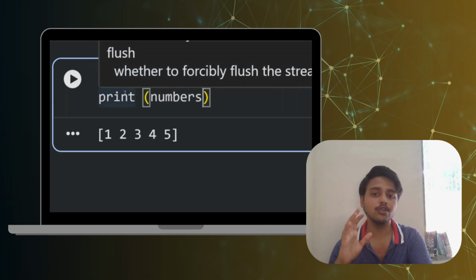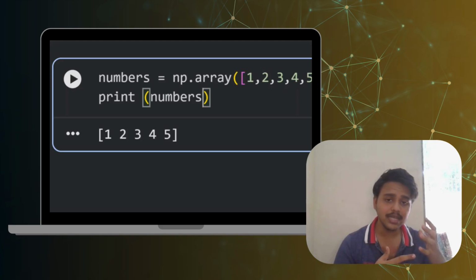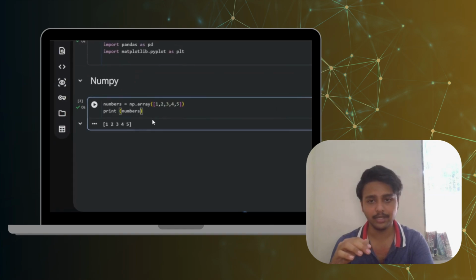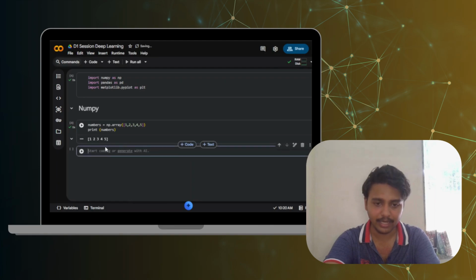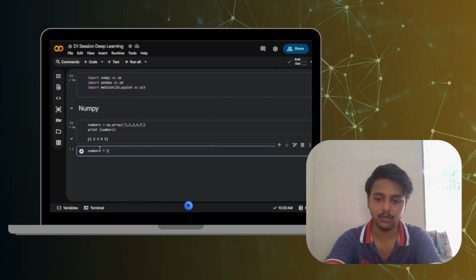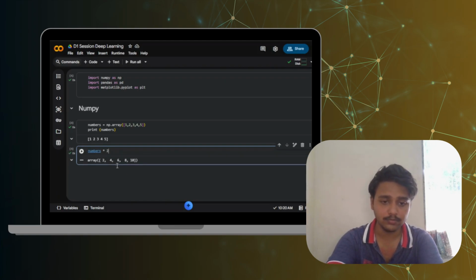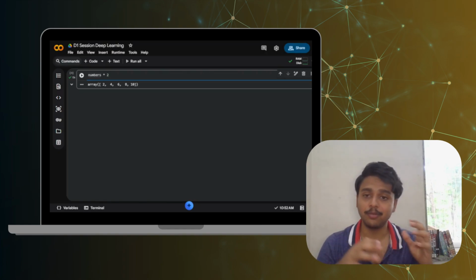Now suppose I want to multiply every number by 2. Instead of writing loops, I can simply write numbers into 2. Correct? So I am going to write numbers, star, and 2. And instantly every element gets multiplied by 2. As we can see, 2, 4, 6, 8, 10. Right? Now let's move on to the second library, which is Pandas.